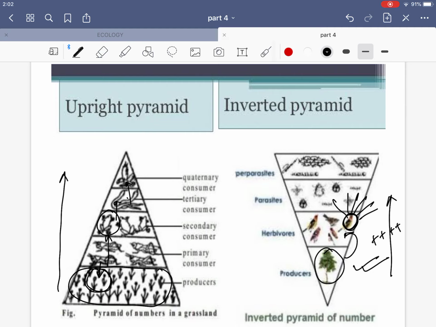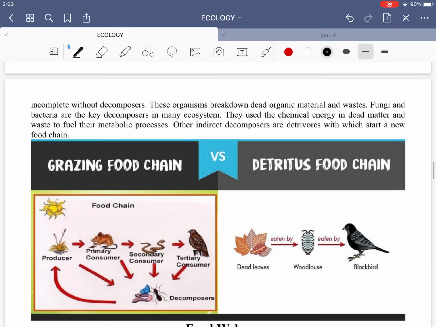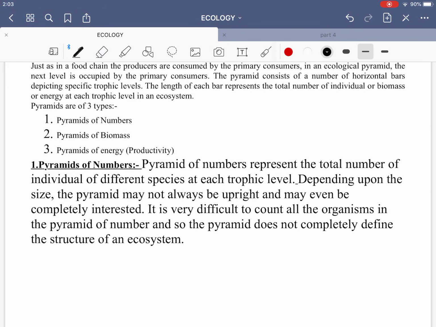I tell you once again that this is not a complete true picture, as they are not considering some other animals which are dependent on these animals which they have taken in this chart. So this is known as the pyramid of numbers. You can read the definition from here. So the pyramid of numbers represents the total number of individuals of different species at each trophic level. Depending upon the size, the pyramid may not always be upright and may even be completely inverted.